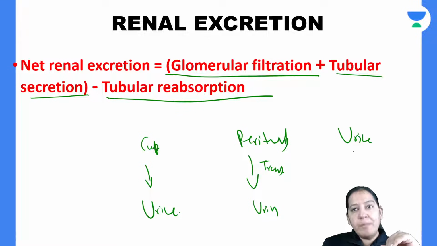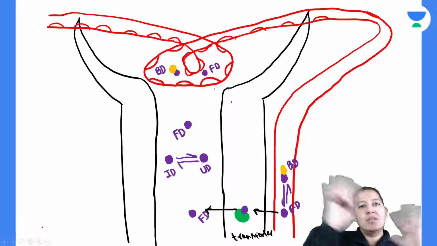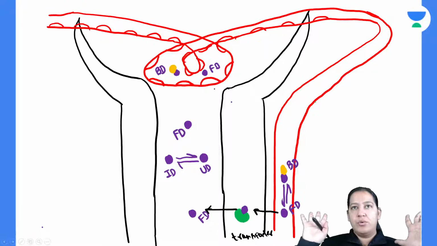Blood is going from urine to the blood, to the capillaries. So you can see 2 plus and 1 minus. Do you have any doubt in this? So the summary of the three things is in front of you, crystal clear summaries.